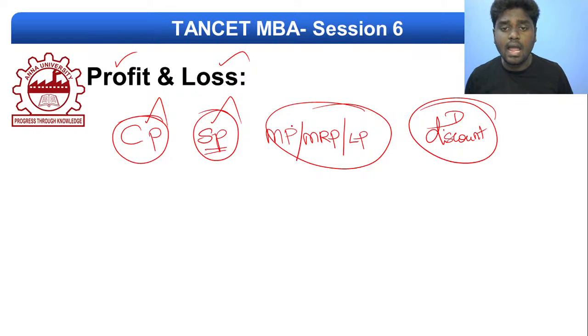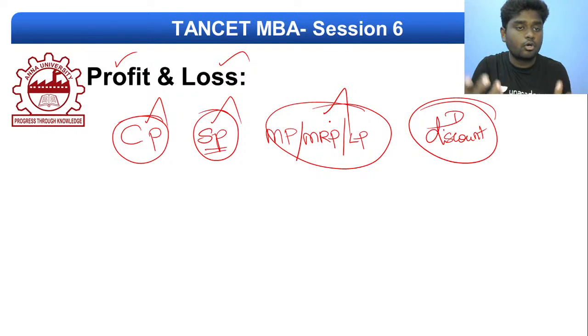Okay, and the third important thing is marked price or maximum retail price, sometimes called list price. All three are one and the same. This is the price on which, if a shopkeeper wants to give a favor to the customer, he would give a discount.